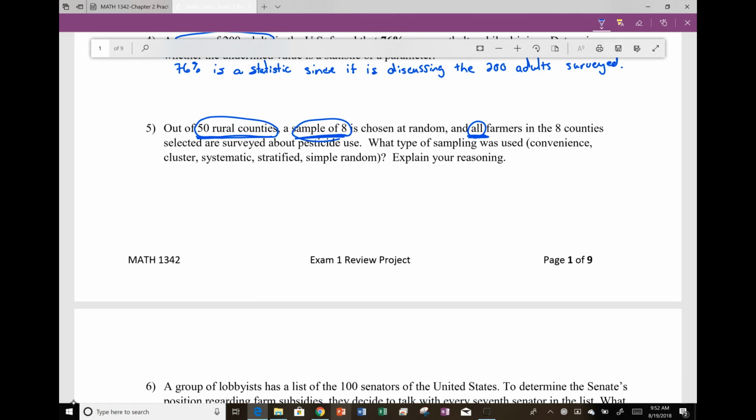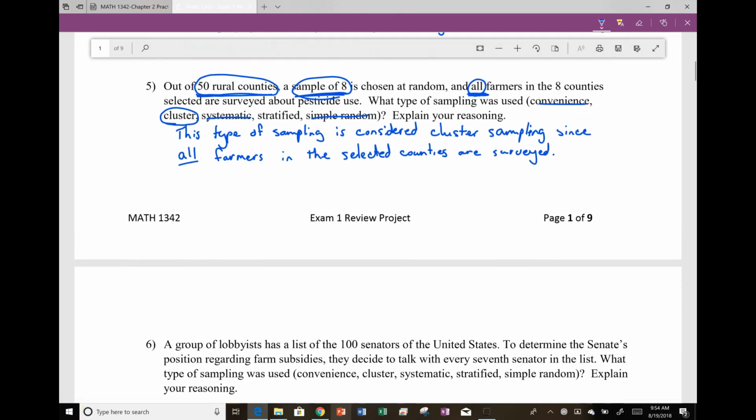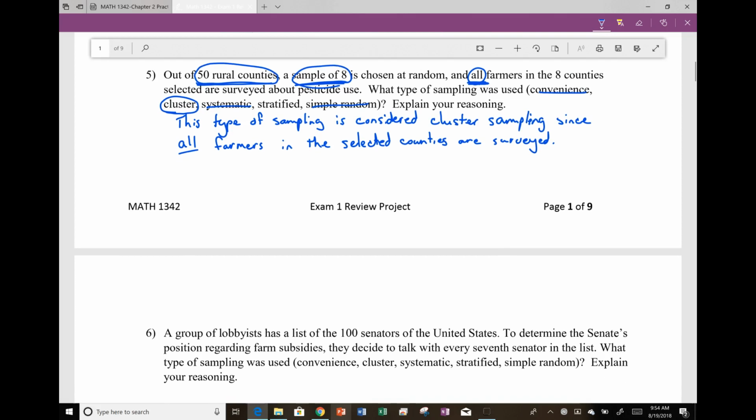Since we have broken them up into groups, that leaves us with either stratified or cluster. We took a sample of 8. That could still be stratified or clustered, but we asked everyone in those 8 counties. Therefore, it now becomes a cluster because we took clusters of the counties and we surveyed everyone in those clusters. So again, since we're looking at 50 counties, we took 8 of them and we selected all farmers. This type of sampling is considered cluster sampling since all the farmers in the selected counties are surveyed.